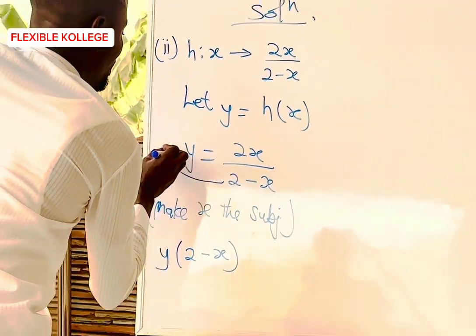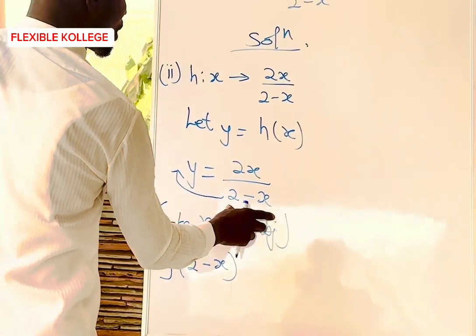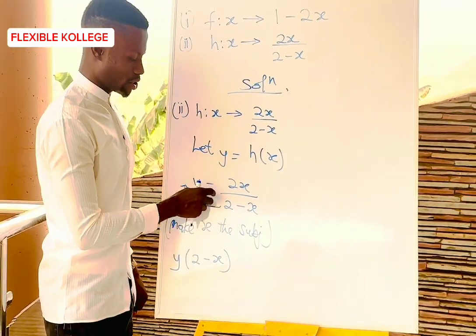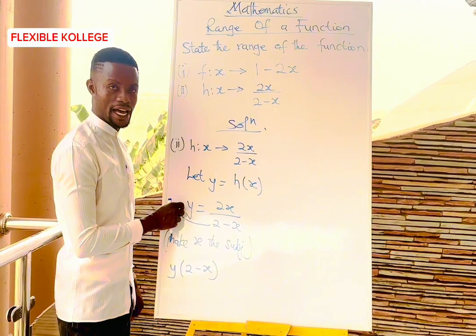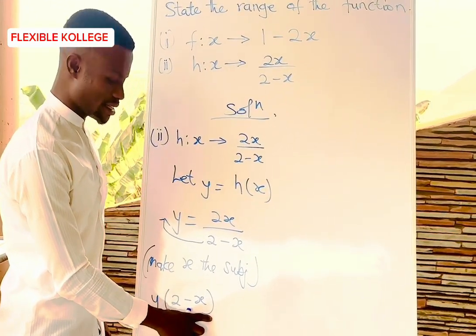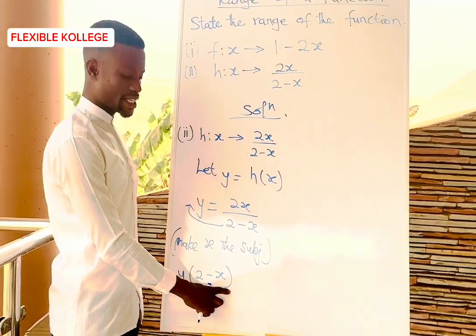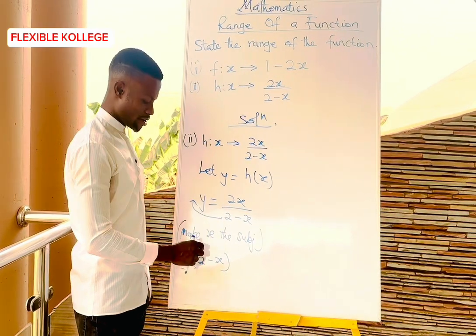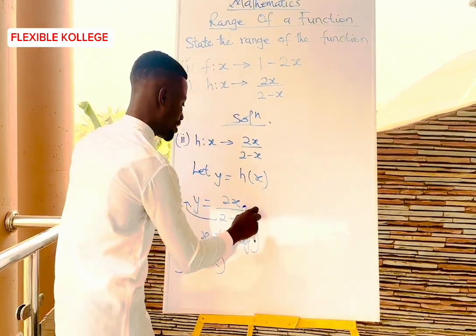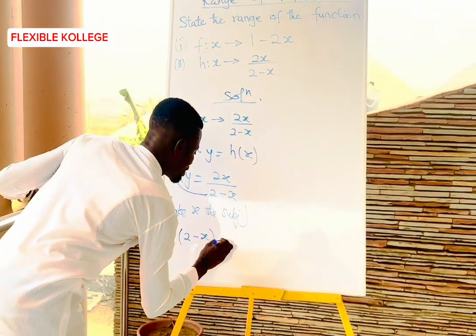This one is crossing the sign. And because it is dividing, when it crosses the equal sign, it will be multiplying. That is why I have put it in the bracket, meaning it is multiplying this number, which is y, and here has remained only 2x,